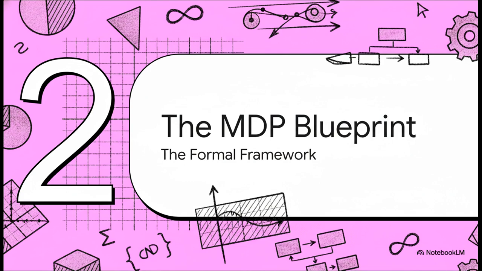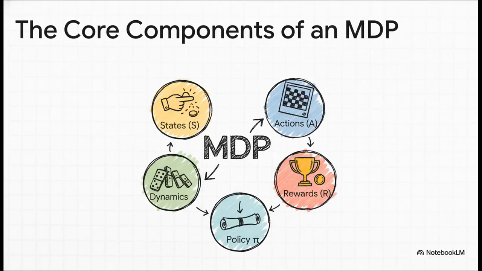So we have this back and forth between the agent and the environment. How do we describe that in a structured way? That is exactly where the MDP comes into play. It's the formal language, the mathematics that we use to lay out the entire problem that our agent needs to solve. An MDP is built from 5 core ingredients.